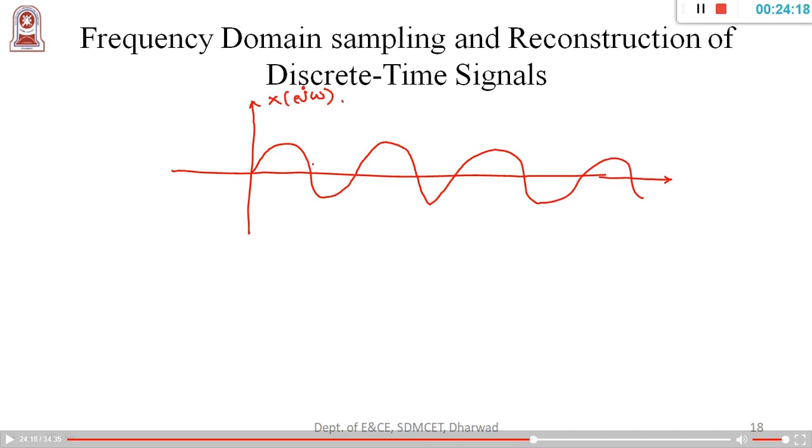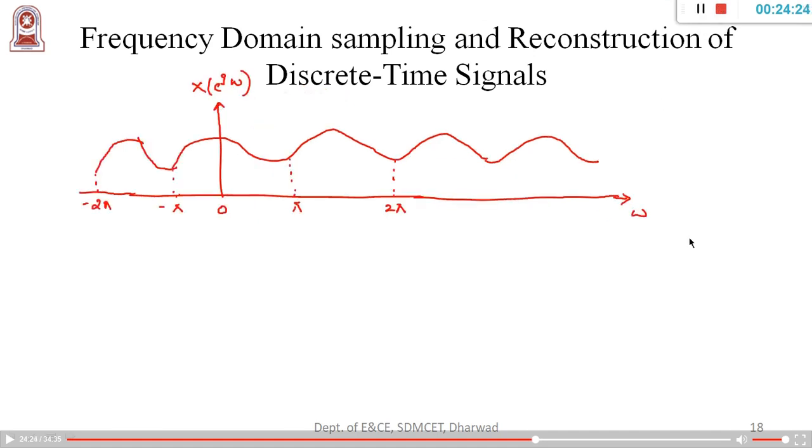Let me erase this and rewrite. Okay, let us assume this figure here, and we'll try to analyze.